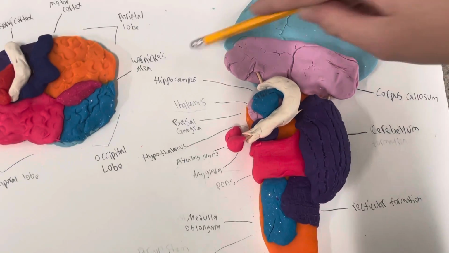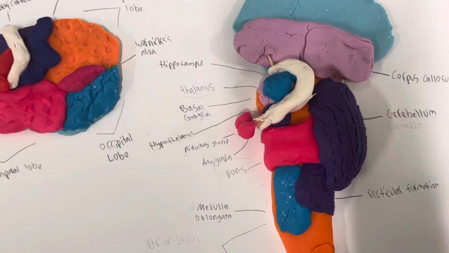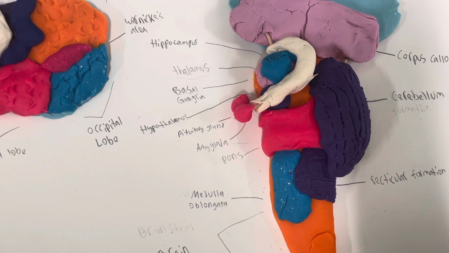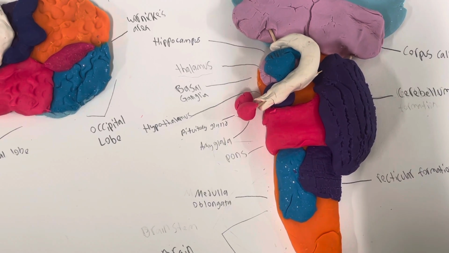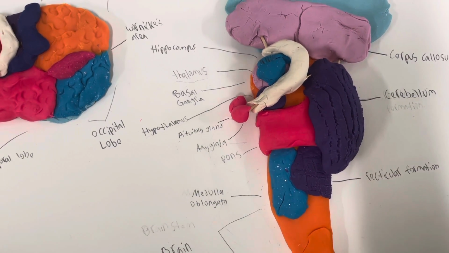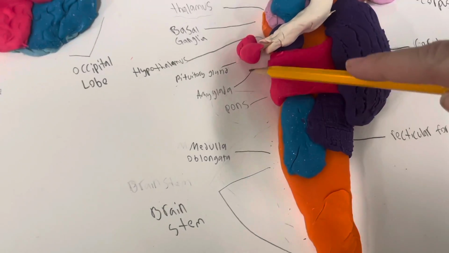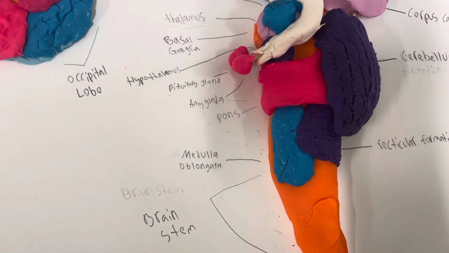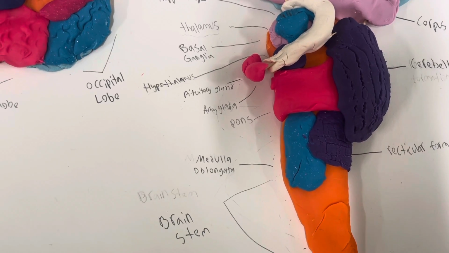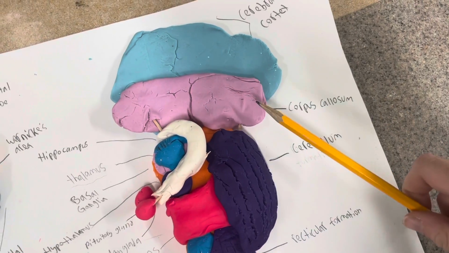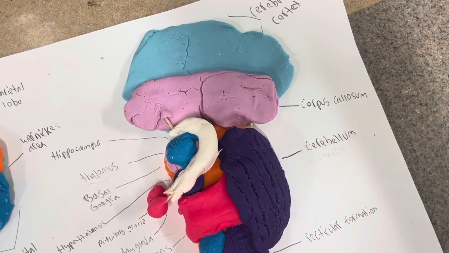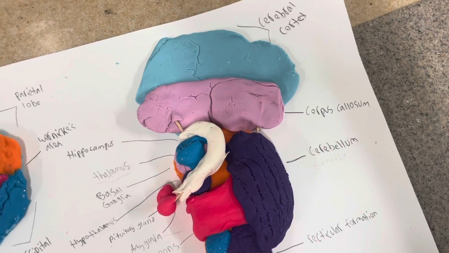Then we have the hippocampus, which is right here. And the hippocampus is involved in the learning and storage of long-term memories. And finally, we have the amygdala coming off the hippocampus, and that influences aggression and fear. Here in the pink, we have the corpus callosum, and that connects both sides of the brain.